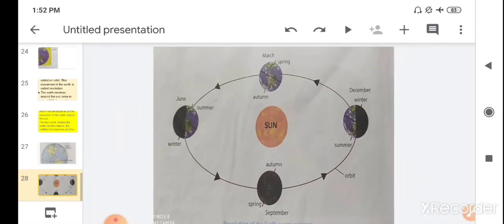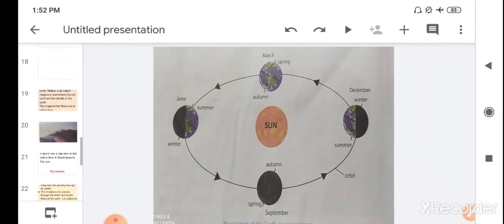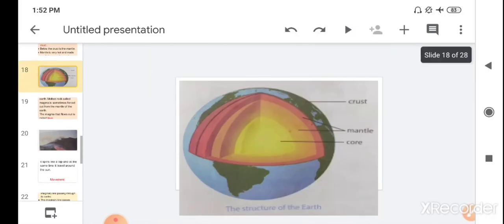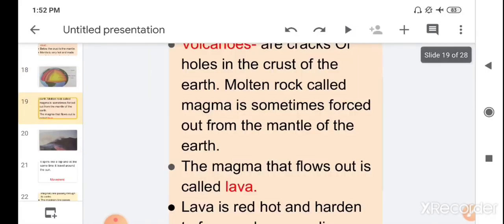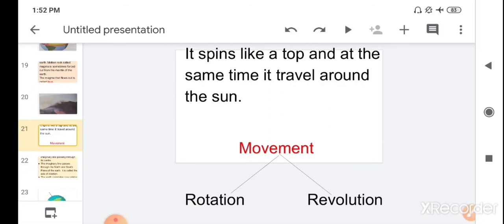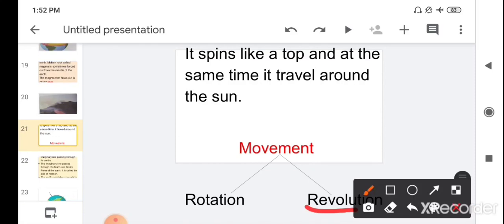So children, today you have learned about the earth, what the earth is, its different layers, about the volcano, and the two types of movement: rotation, which is responsible for day and night because the earth spins on its axis, and revolution, which is responsible for the seasons on the earth.